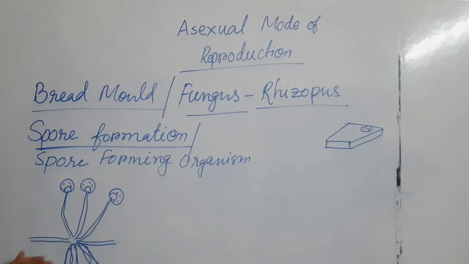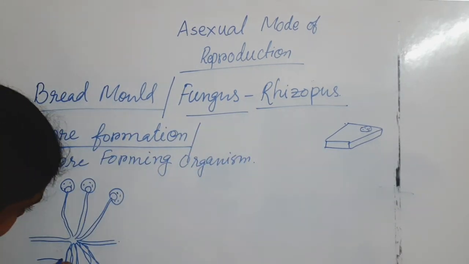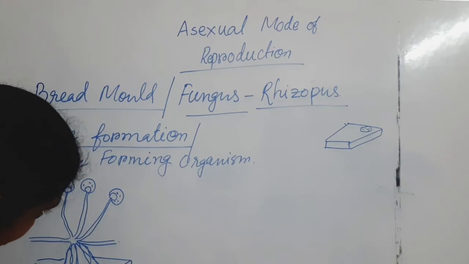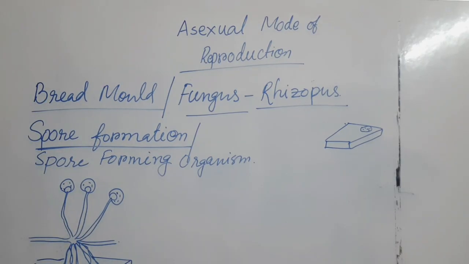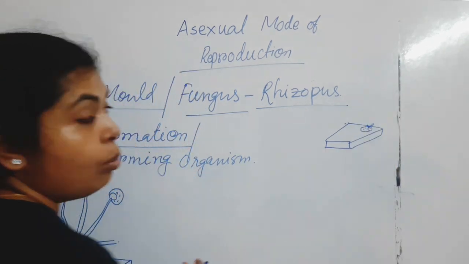If you think about Rhizopus, that is also a fungus and it takes nutrition from a piece of bread. They are so tiny in structure that we can't even see them properly. But while the color changes, we can observe the change in color of that mold section.